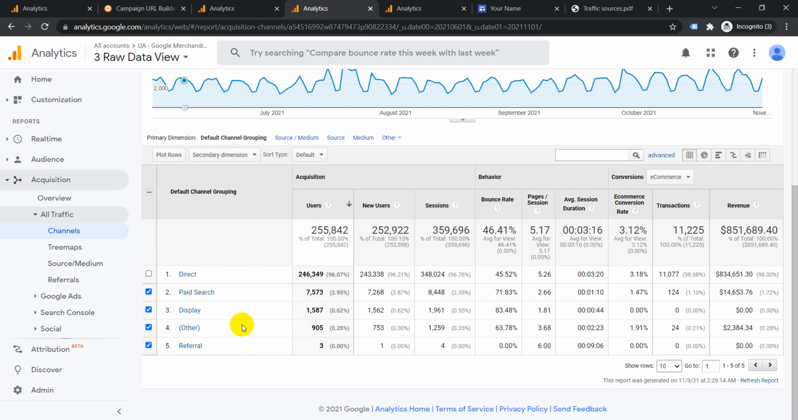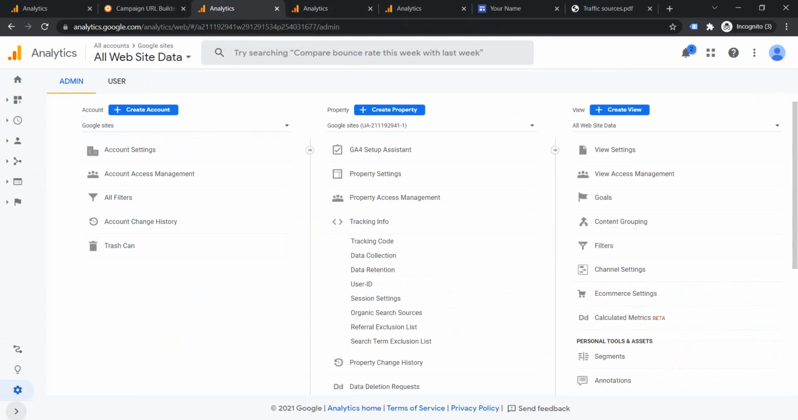Traffic from search engines like Google, Bing, Yahoo, all that will fall under organic. Currently, there is already a list of organic search engines in Google Analytics. I will just show you how to see that list. You will need to go to settings. So go to your settings, then go to the property. Then when you come down, go to tracking info. After that, come down to organic search sources.